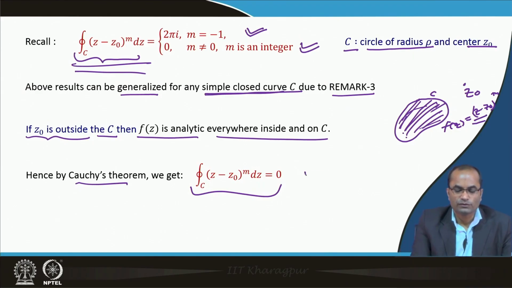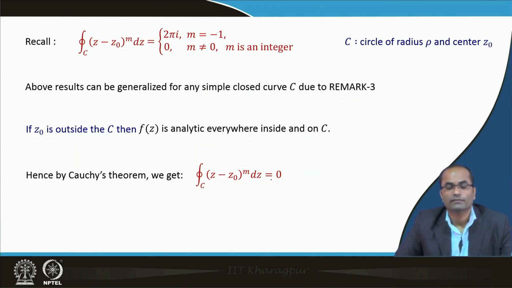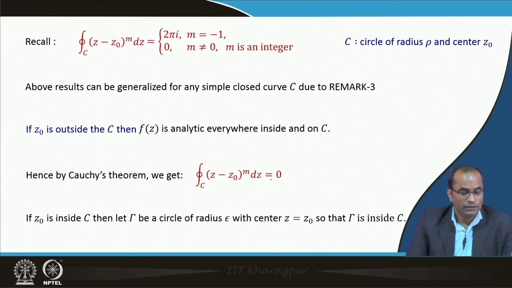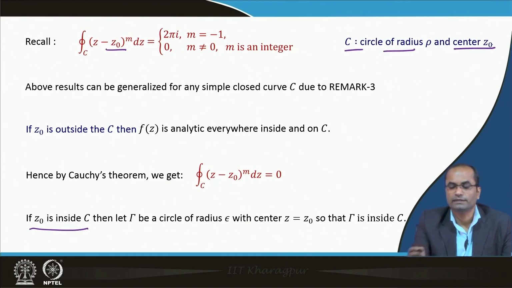If z0 is outside, there is no question, there is no discussion, this integrand is analytic on C and inside C, and then this value will be 0 directly from the Cauchy integral theorem. Now, if z0 is inside C, that is the problem we observed last time, when C was the circle of radius rho with center z0.